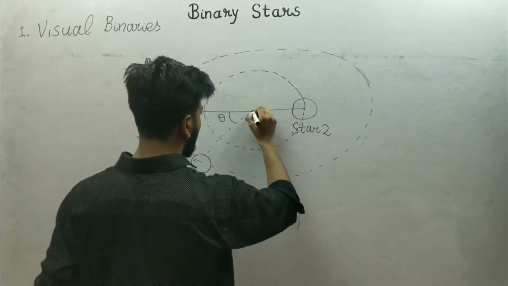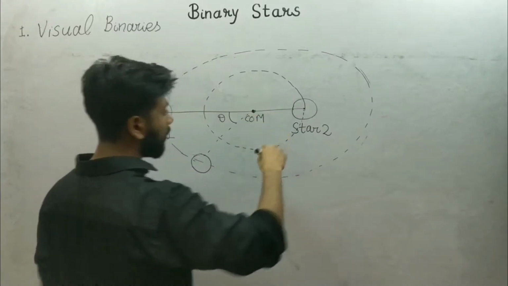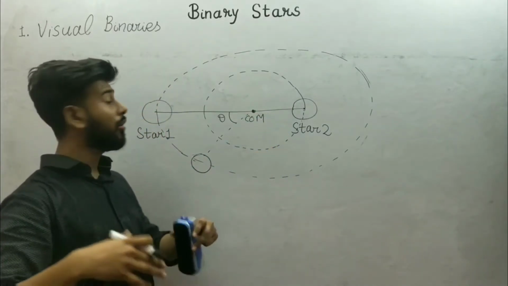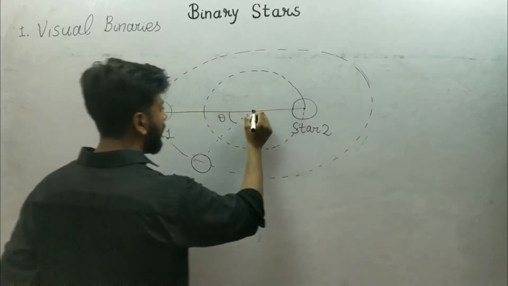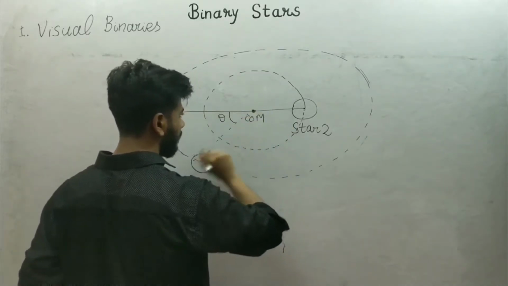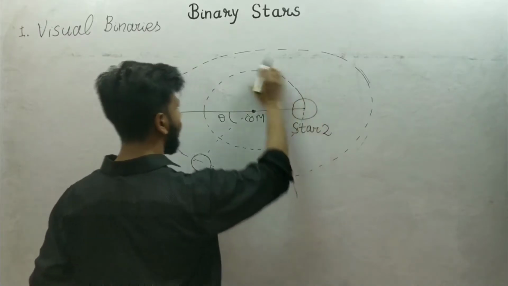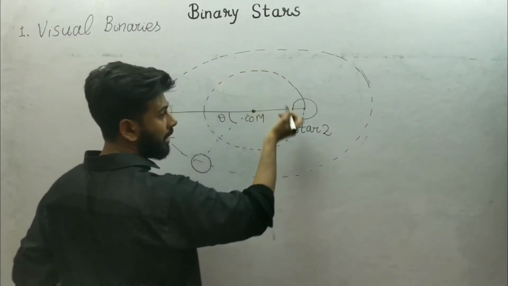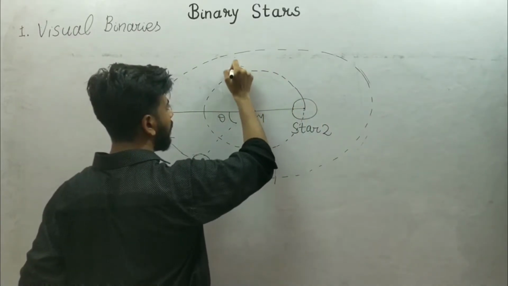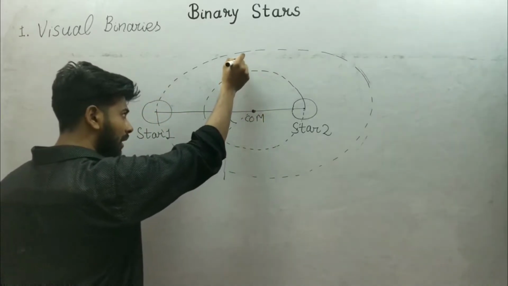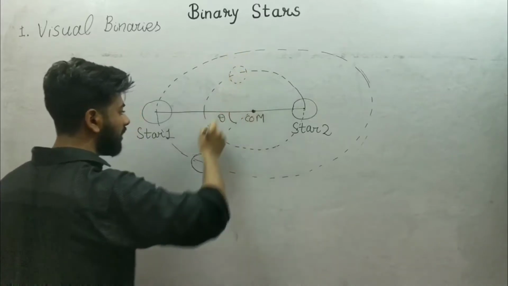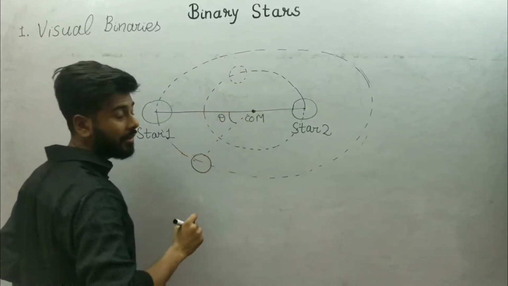The center of mass will not move because there is no external force, so it will lie here. So this star cannot be here or here or here. If this star is here, then the center of mass cannot lie here; it must lie on the line joining the stars, in between.